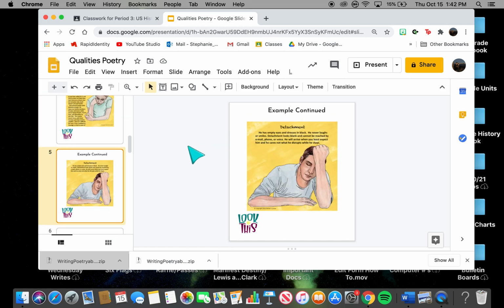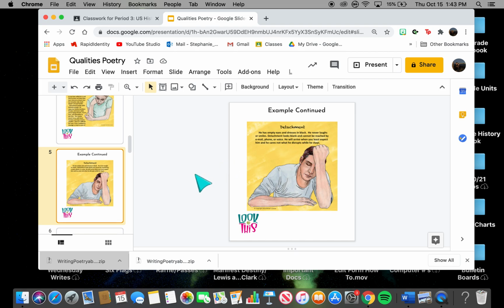And this is just it continued. He has empty eyes and dresses in black. He never laughs or smiles. Detachment looks blank and cannot be reached by email, phone, or voice. He will arrive when you least expect him, and he cares not what he disrupts while he stays.